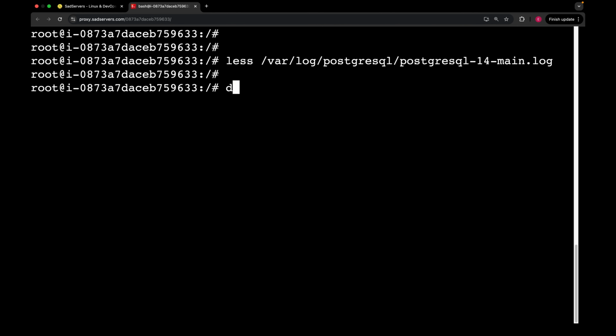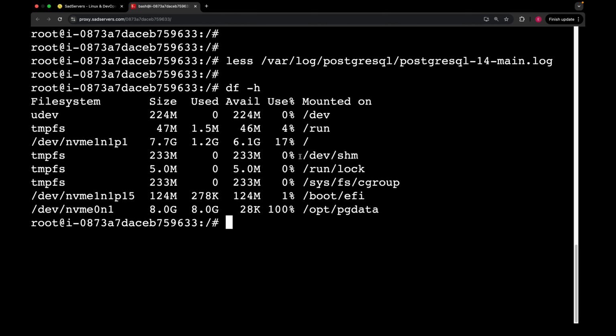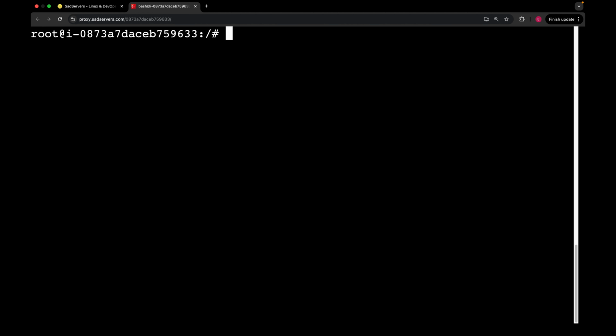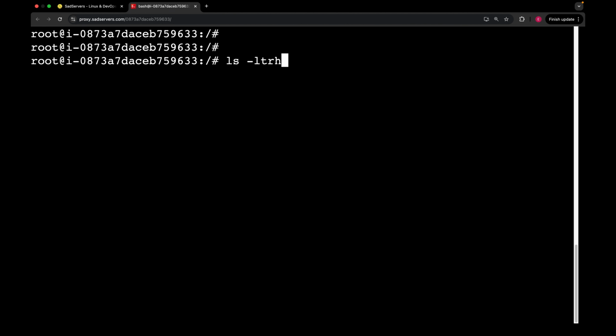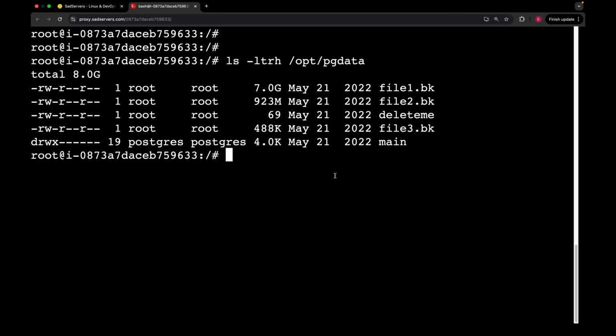So let's check all the disks. So we have /dev/xvda. Okay, here we have opt pg data, but looks like it is full. So let's check what we have here. I'm gonna do ls -lrSh. Cool, I think we have just found what is causing the issue.